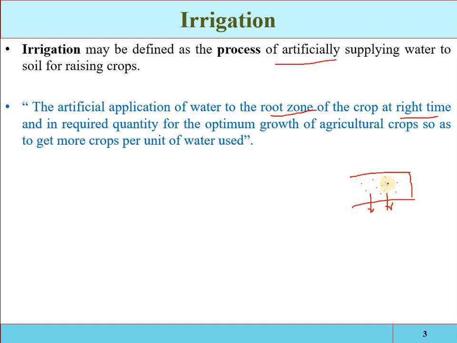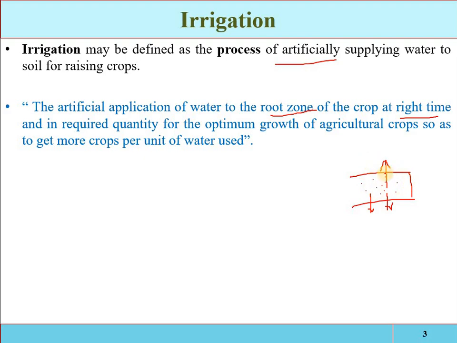That amount of water will be available for extraction by the plant through its roots, for utilization by the plants.